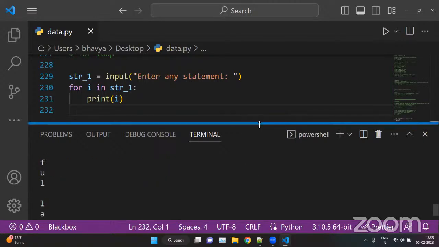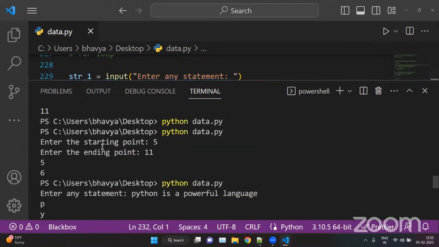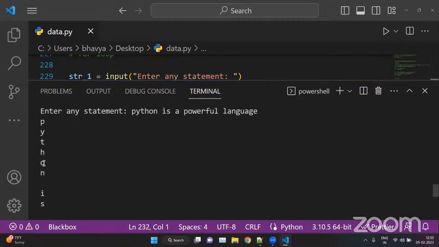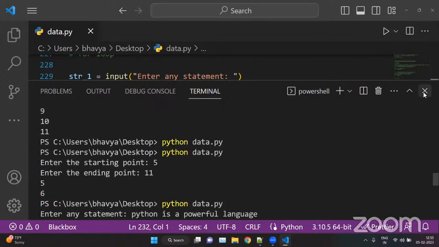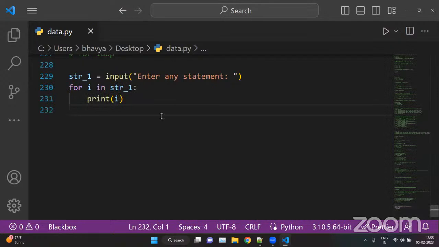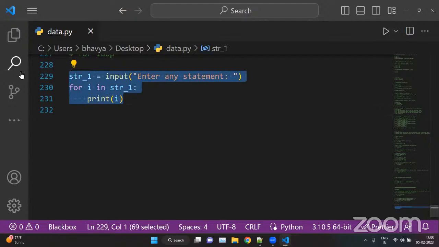So this will iterate over this statement. It is first Python, space, a, space, and powerful, space, language. So this is how a for loop works, and this is how you can take input using a for loop or while loop. Okay, so I hope this much is clear.